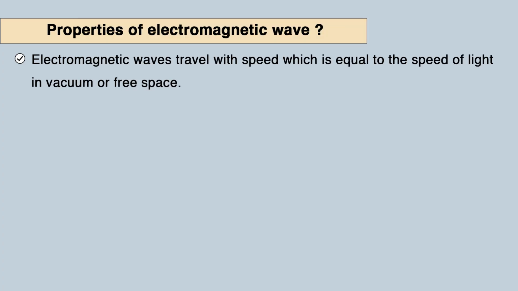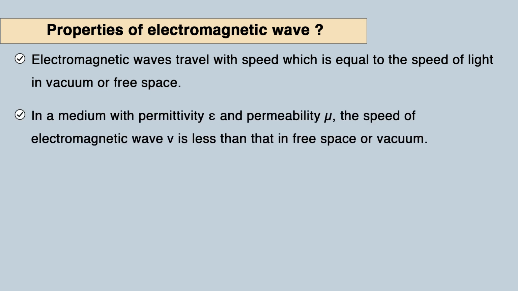Okay. So this electromagnetic wave travels with a speed equal to the speed of light in vacuum or free space. These are the properties we are listing out. And second, in a medium with permittivity epsilon and permeability mu, the speed of electromagnetic waves v is less than in free space or vacuum. For light also we know that in vacuum and in air the speed of light is c, but when we go to a medium, its velocity decreases, and this is concerned with its refractive index, mu equals c by v.